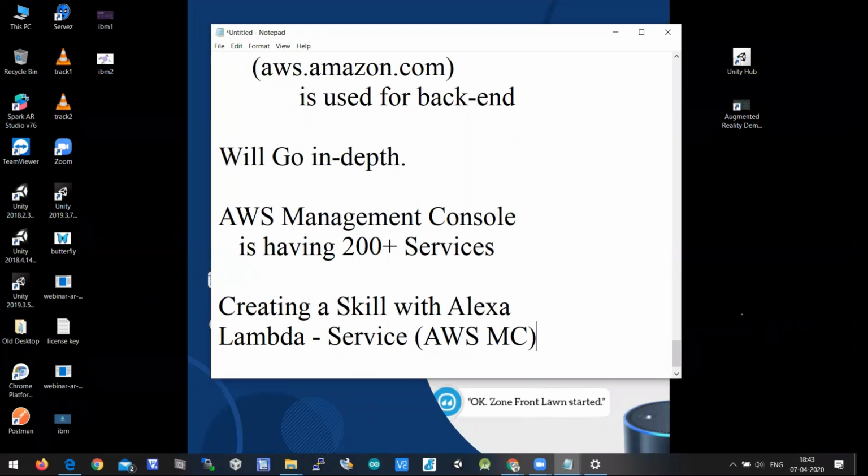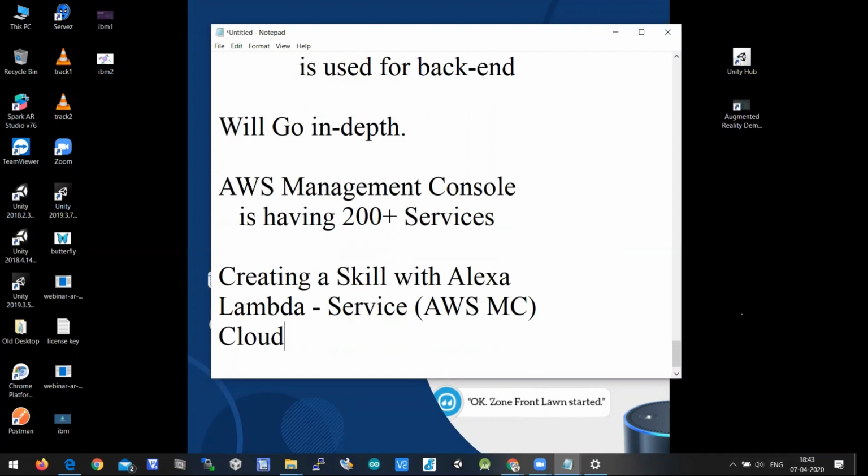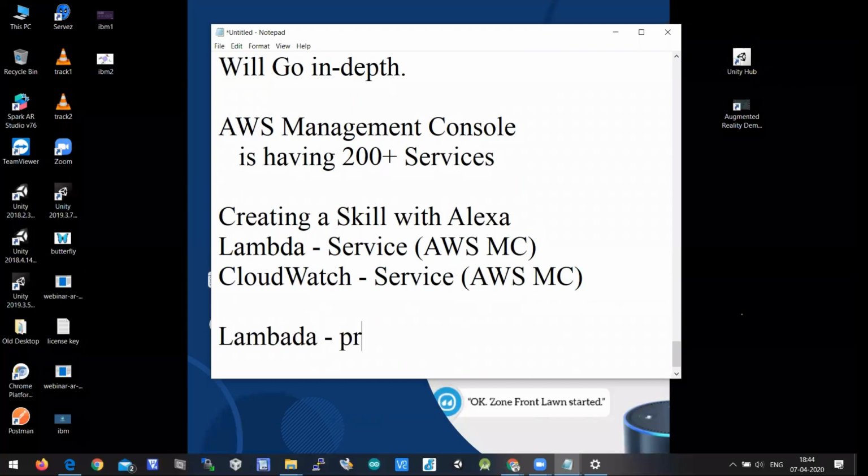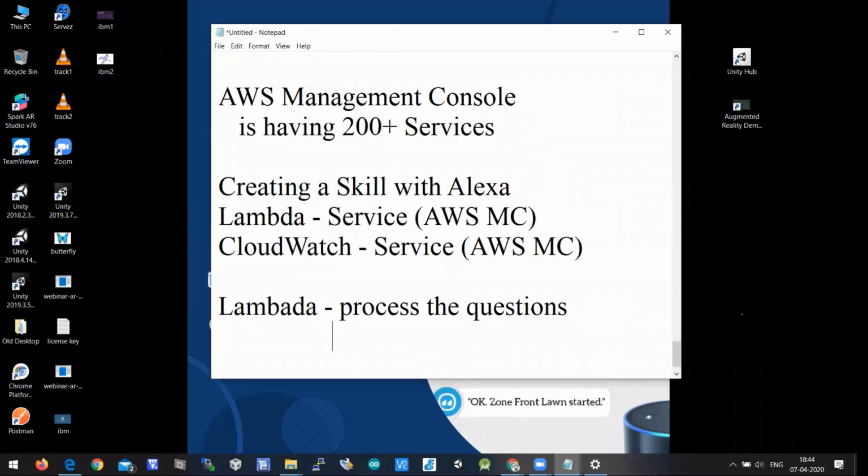I should not say one service. We are using CloudWatch as well, which is a debugger. CloudWatch service in AWS management console. So in AWS management console, we are using two services. One is Lambda. This is a service which we call a function. This will process the question which is asked by the user in the backend. Lambda will process the question, as I said, and tries to make a decision.